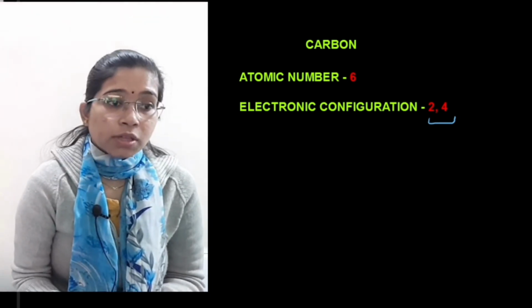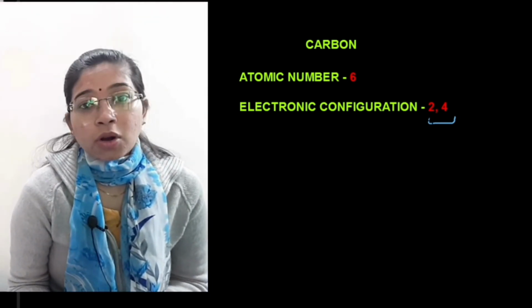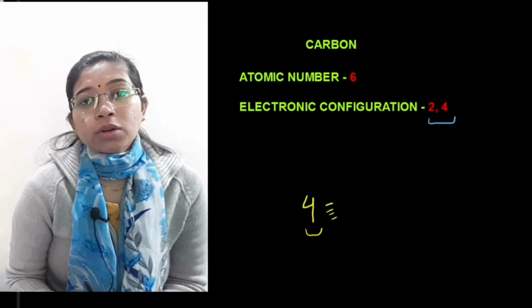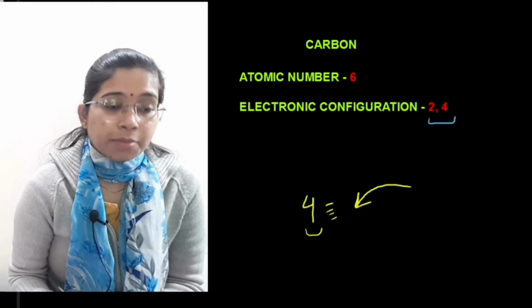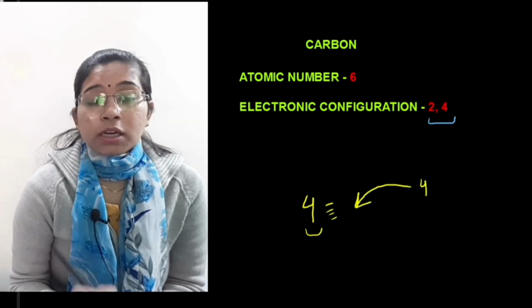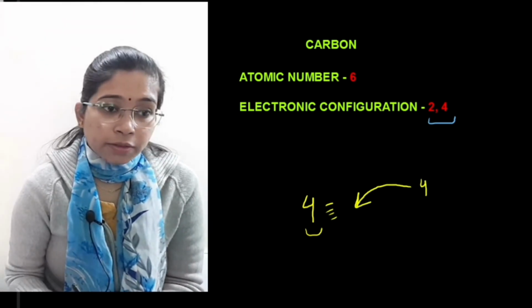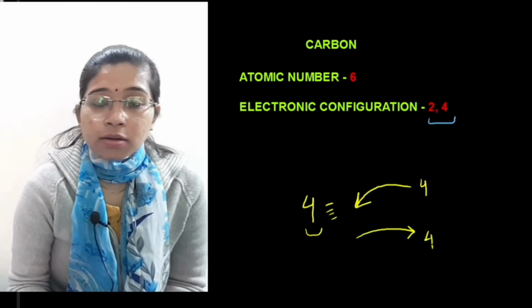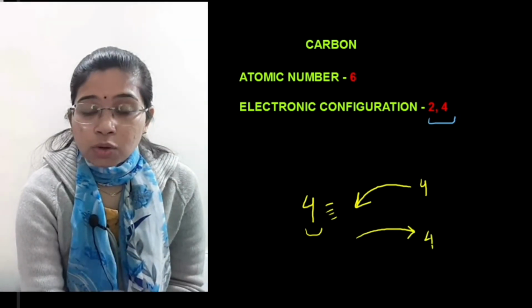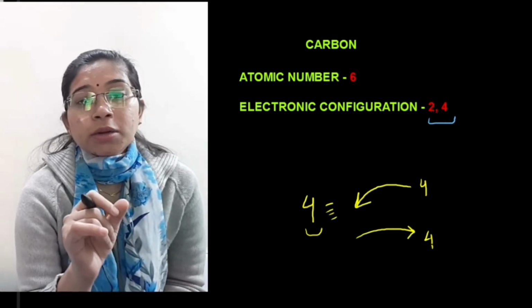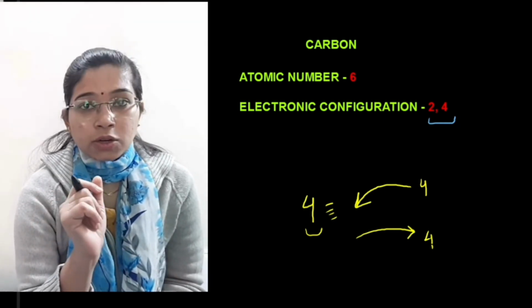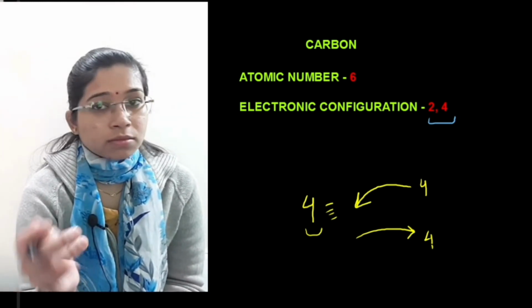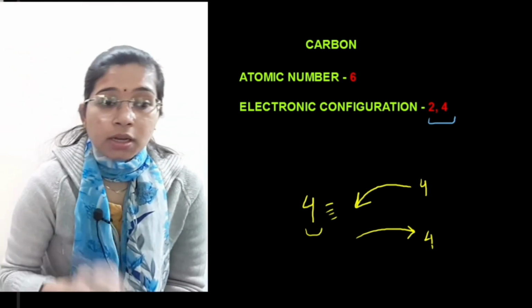Now the question arises, why carbon has to share the electrons and it cannot transfer the electrons? You see, carbon has 4 electrons in the valence shell. In order to form the octet rule, it will either accept 4 electrons, or in order to follow the duplet rule, it will have to transfer 4 electrons, right? Now you know the atom whose atomic number is 6, the total number of electrons is 6. Can it accommodate 4 more electrons with it? No, that's not quite possible.